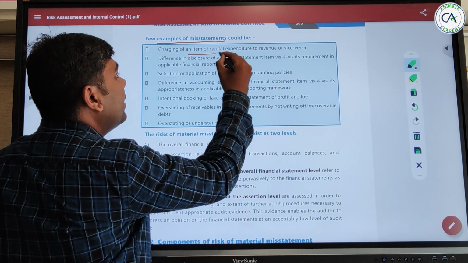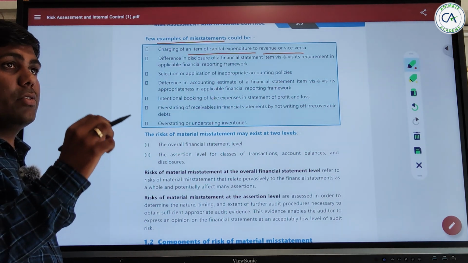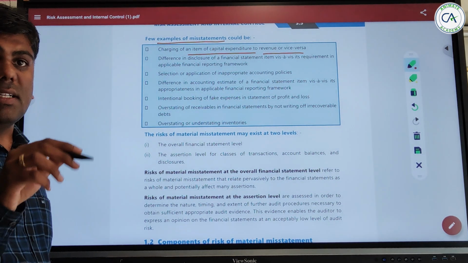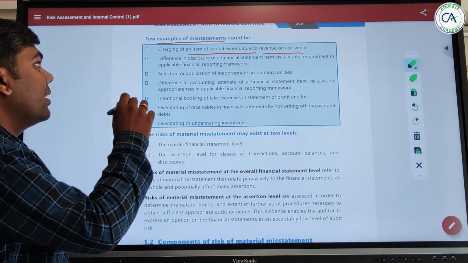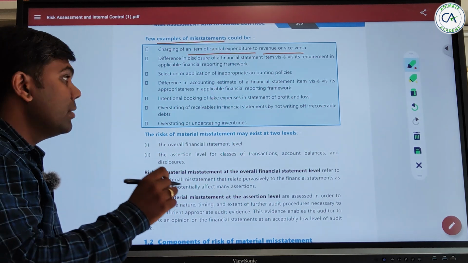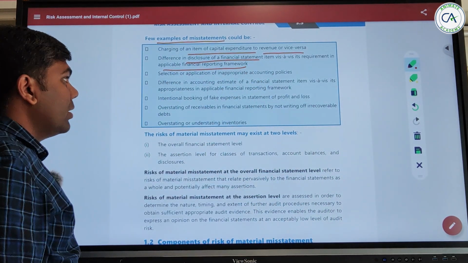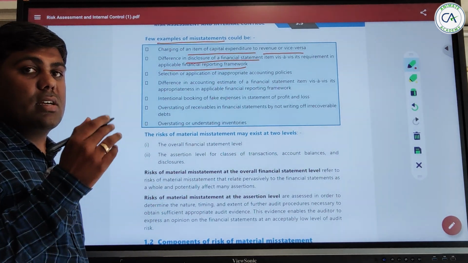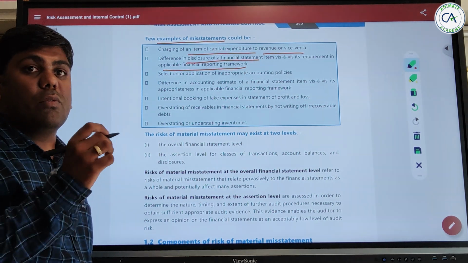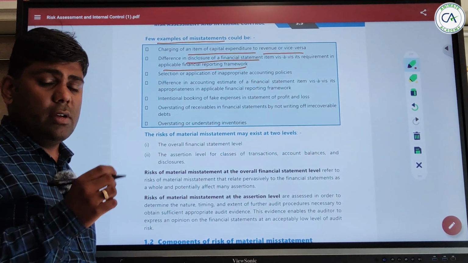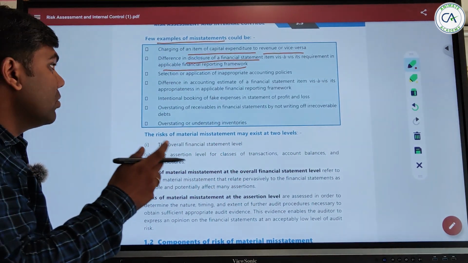Charging of an item of capital expenditure to revenue. Let's suppose you have built a floor above your building. That is a capital expenditure that should have been capitalized, but you are showing it in the profit and loss account. If you do that, it will be called a misstatement. Next, difference in disclosure of a financial statement item versus the requirement in the financial reporting framework. Let's suppose there is a contingent liability. As per the applicable framework it should be given as a footnote, but you have made a provision in the balance sheet. That is a disclosure difference as per FRF, so that is also a misstatement.